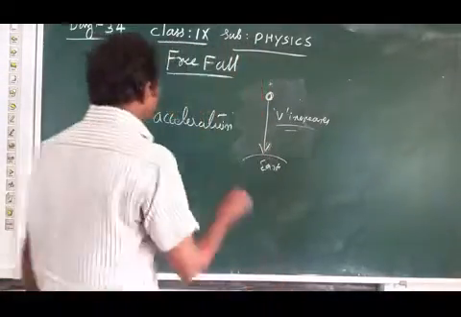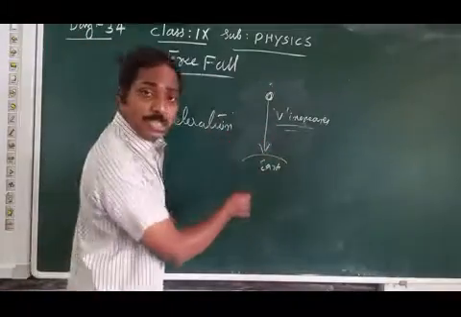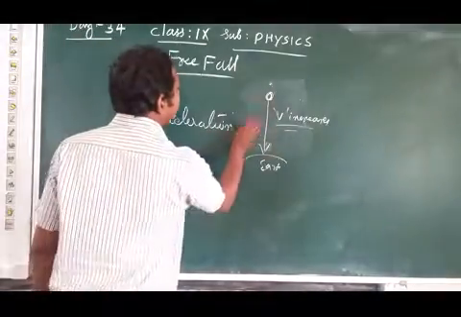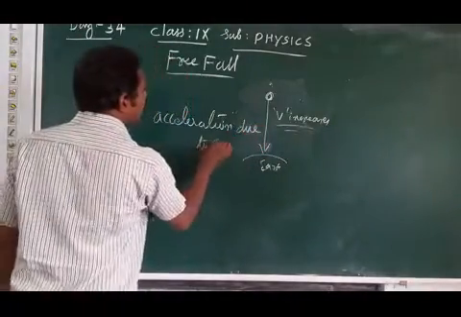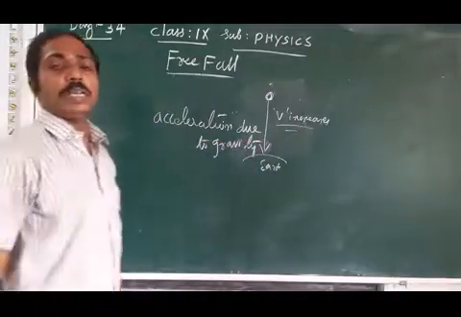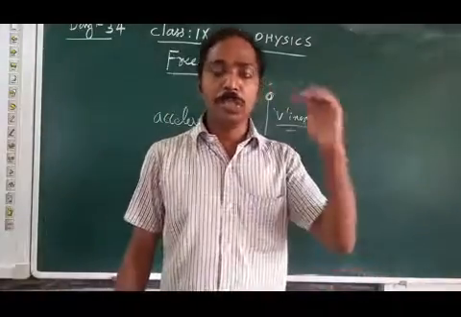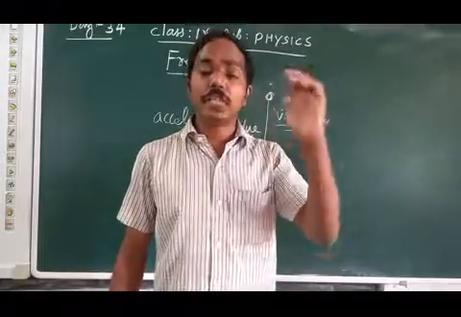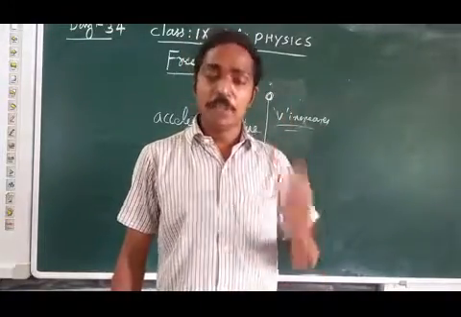This acceleration is due to gravity only. So we say acceleration due to gravity. Whenever an object falls downward due to gravitational force alone, we say free fall.